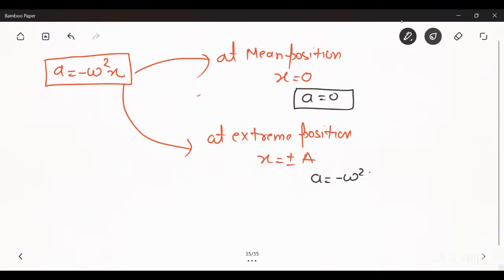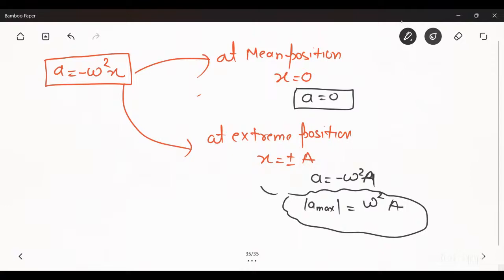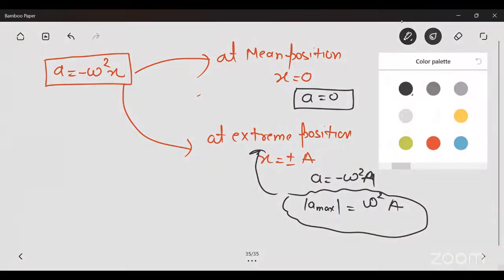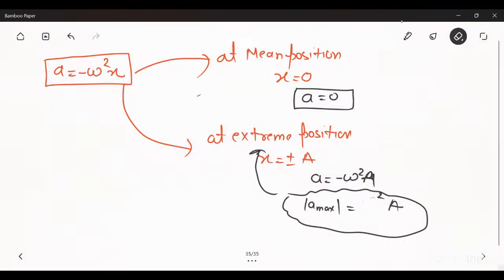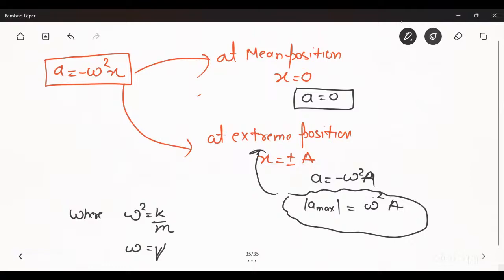So the value of a will be minus omega square A. Or if you take the magnitude, you will get the maximum value of acceleration, which is equal to omega square times A, where omega square is equal to k upon m, or you can write simply omega as under root k by m. So this is the value of acceleration.